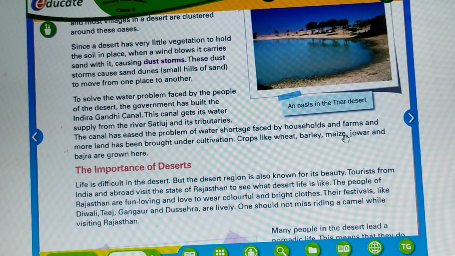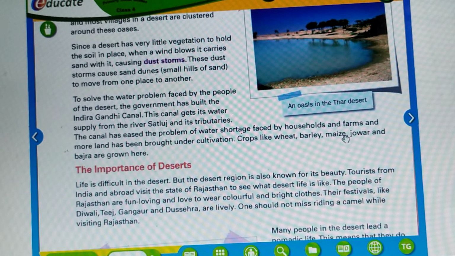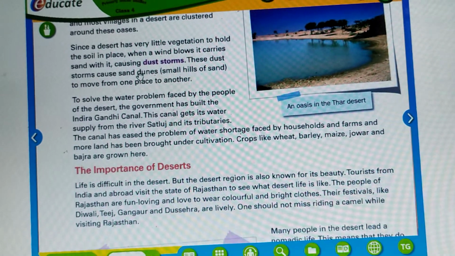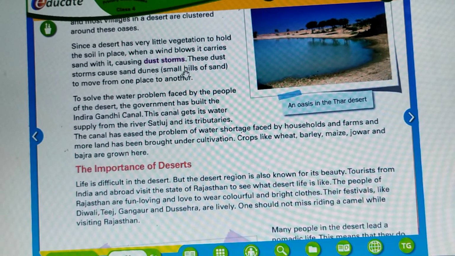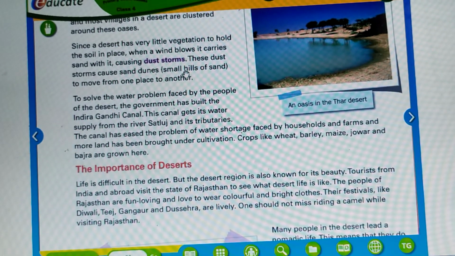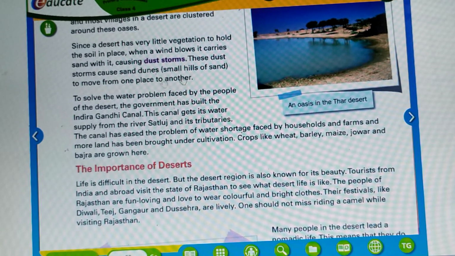Since the desert has very little vegetation to hold the soil in place, when the wind blows, it carries sand with it, causing dust storms. These dust storms cause sand dunes. Now, what are sand dunes? We had studied that they are small hills of sand that move from one place to another.